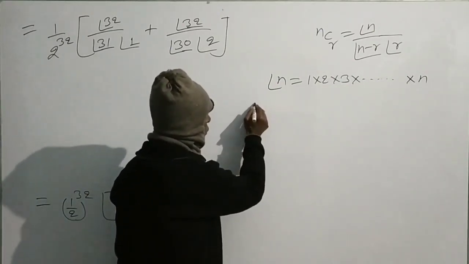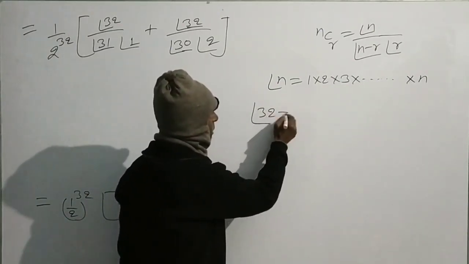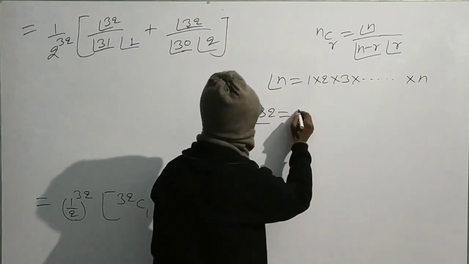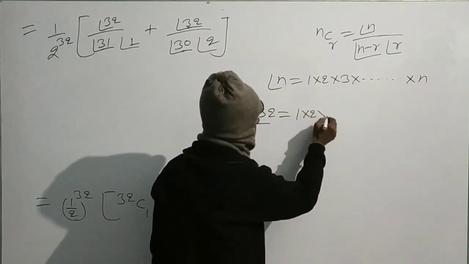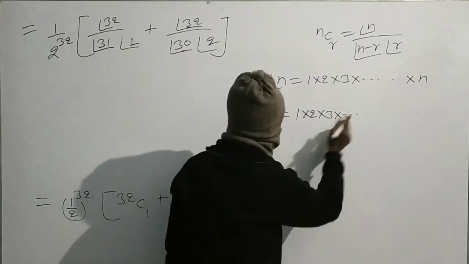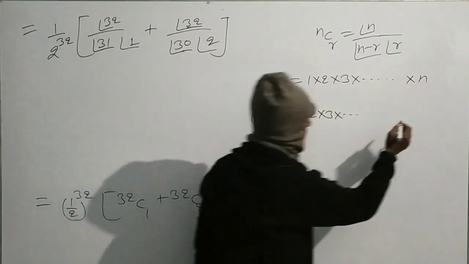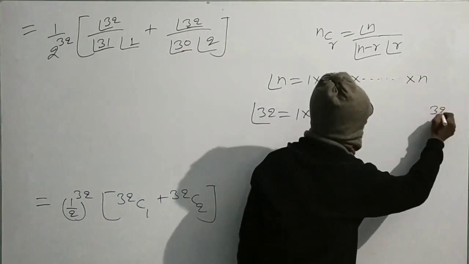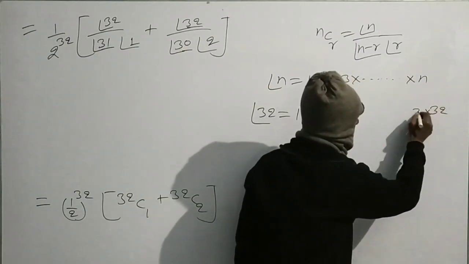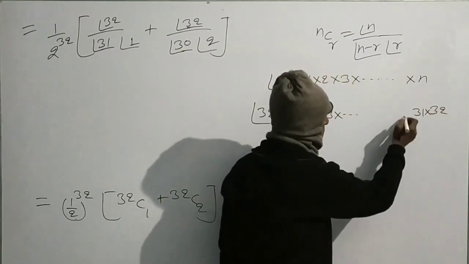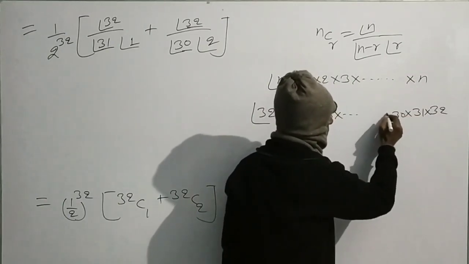Therefore, factorial 32 will be equal to 1 times 2 times 3 times, in this way up to 32. Before 32 there will be 31. Before 31 there will be 30.